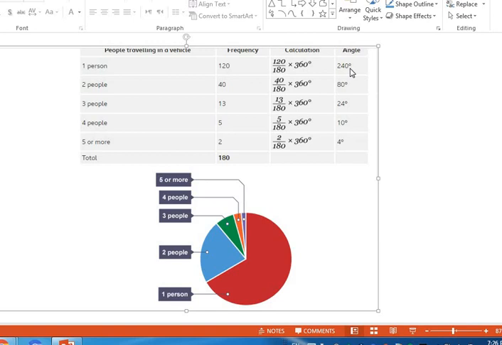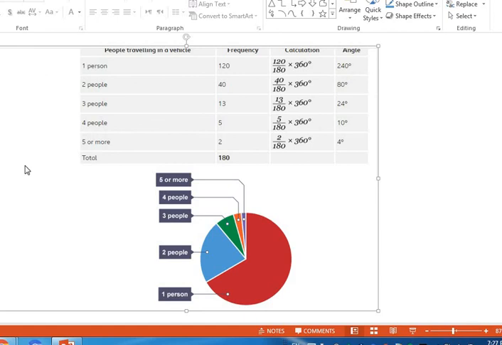which is for one person, 240 degrees. Then for the 80 degrees I have two people, and then the three people in the 24 degrees. And for the 10 degrees, how many? Yes, I have 4 people in the 10 degrees. And in the 4 degrees, I have 5 or more students.